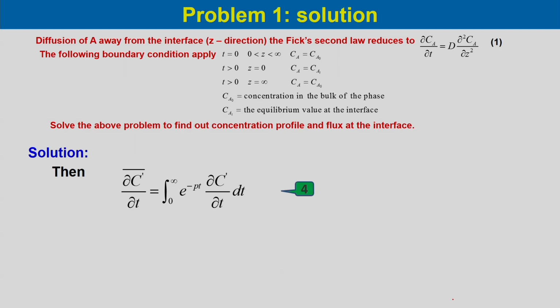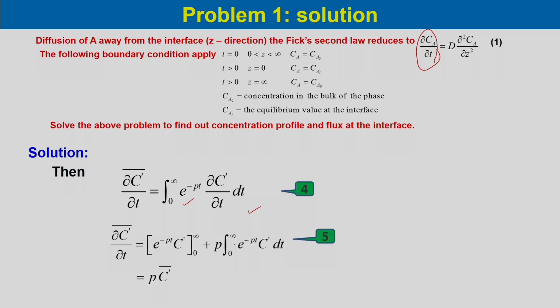Taking the Laplace transform of the left hand side of this equation, we can write the transform of ∂C'/∂t as the integral from 0 to infinity of e^(-pt) ∂C'/∂t dt. If we integrate it, it would be e^(-pt) C' evaluated from 0 to infinity, plus p times the integral from 0 to infinity of e^(-pt) C' dt.